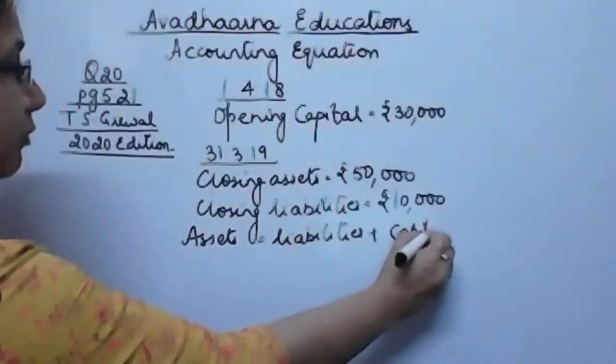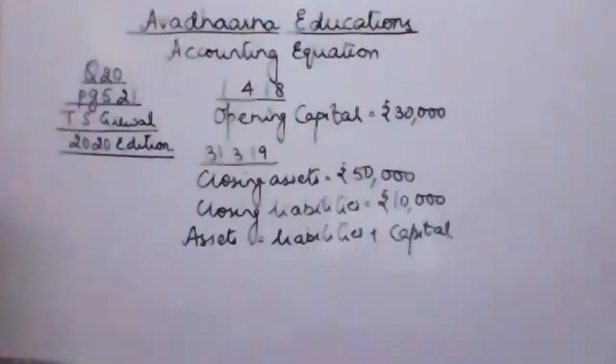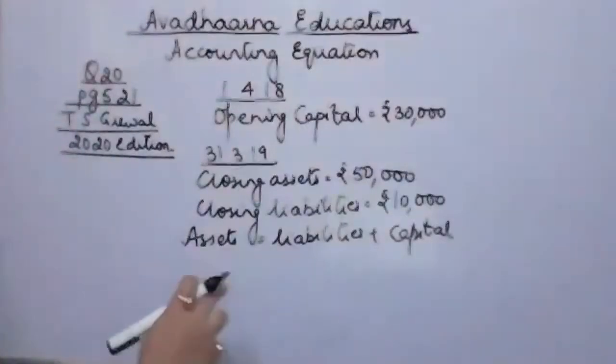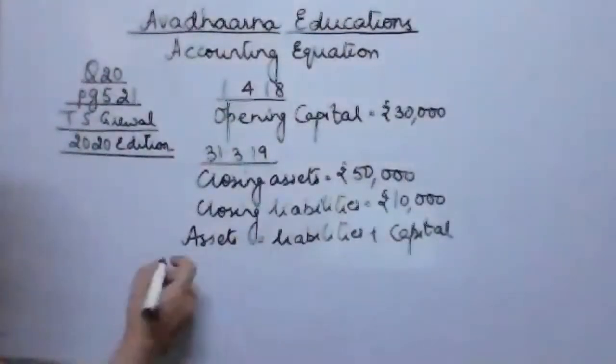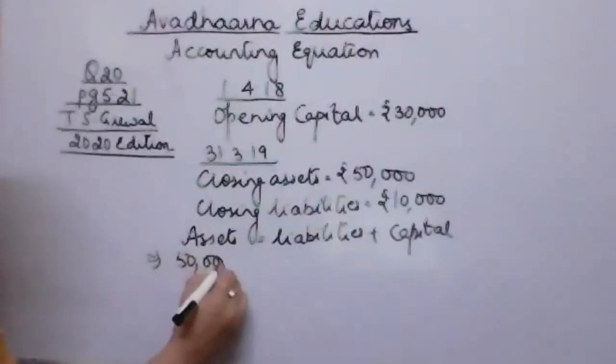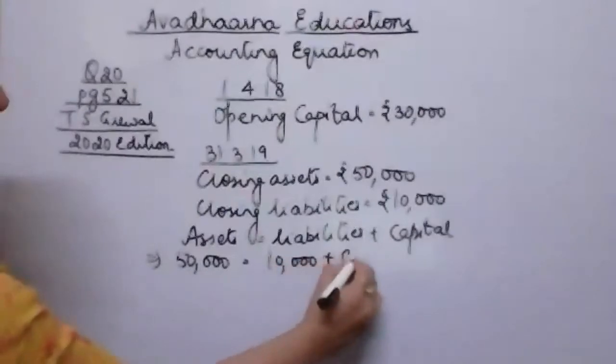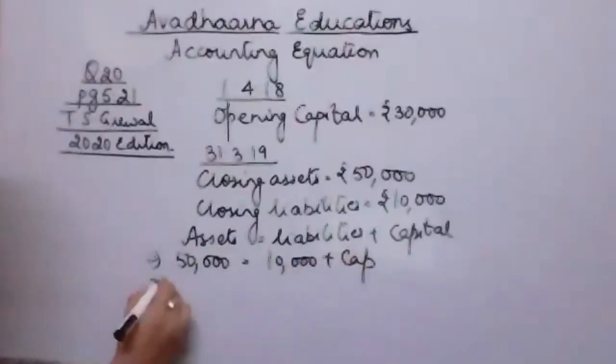So if I substitute the value of closing assets and closing liabilities over here, I'm going to get the figure of closing capital. So let's substitute the value. Closing assets are 50,000 is equal to closing liabilities 10,000 plus your capital, which we'll calculate.